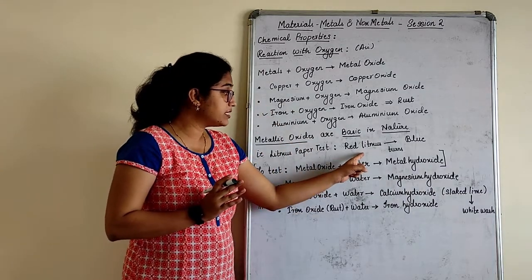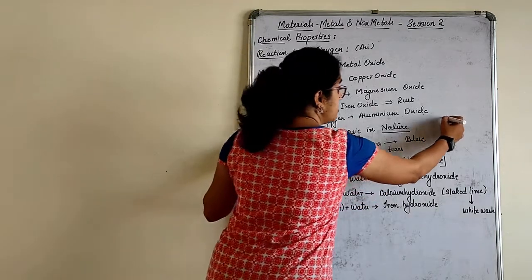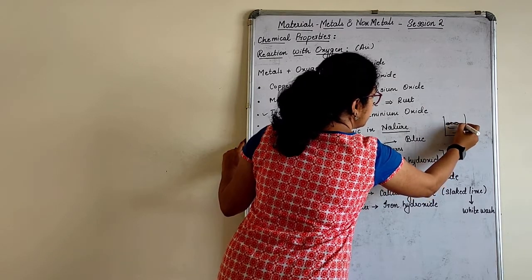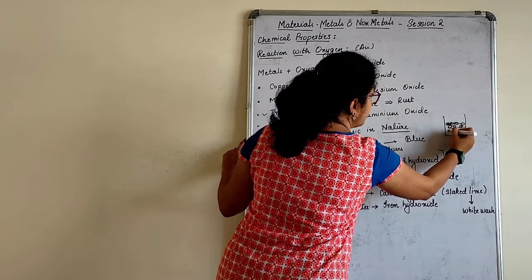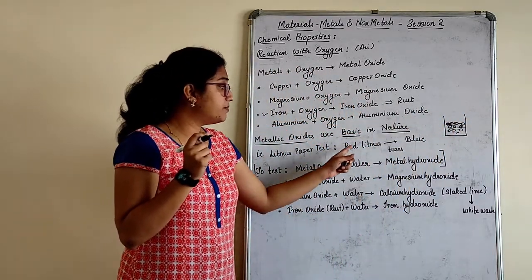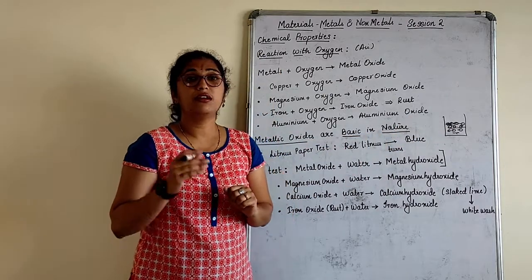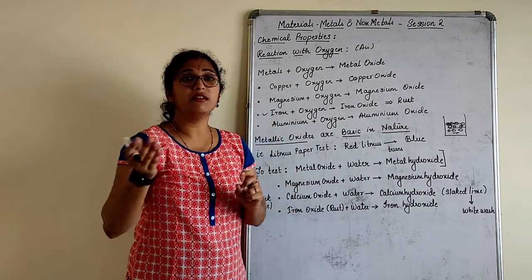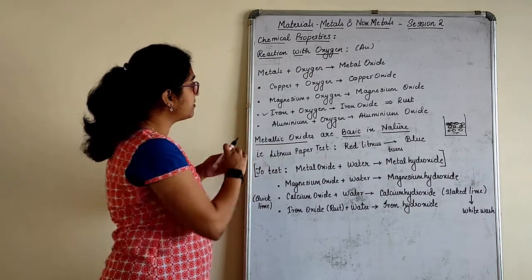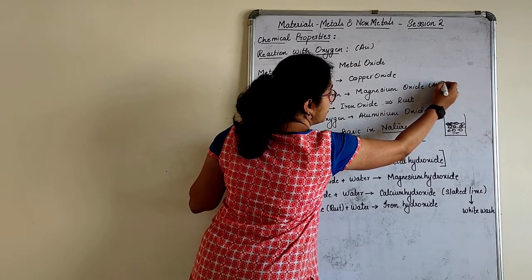Then we will take a red litmus paper. So if this is your water, and these are the particles of rust which I have put in the water, now I will take a red litmus paper and dip it in the solution. That red litmus paper will turn blue, right? Like that, take magnesium. Magnesium oxide is nothing but ash, children.